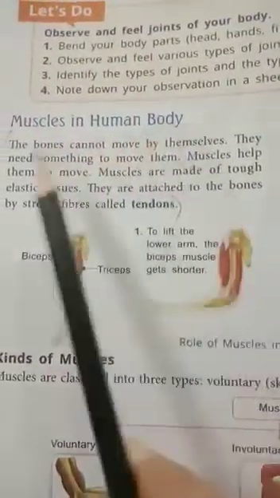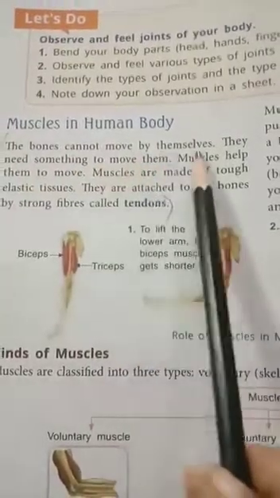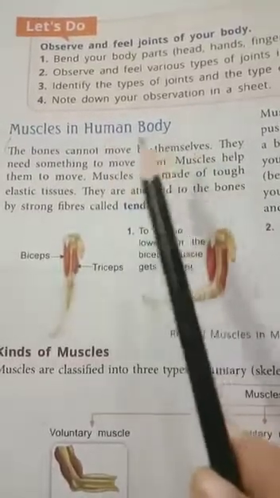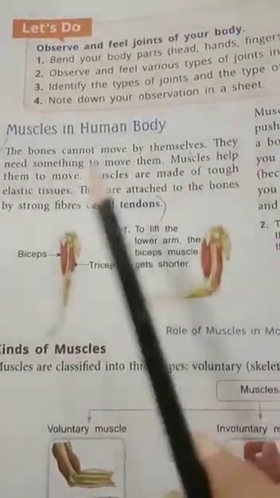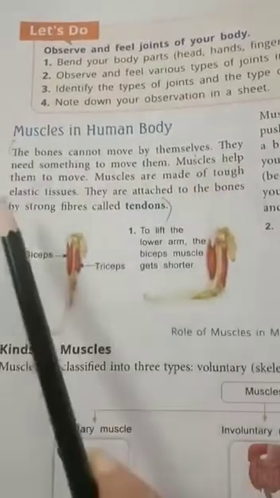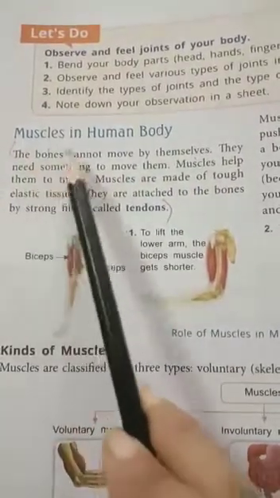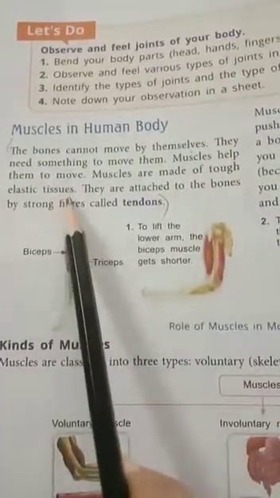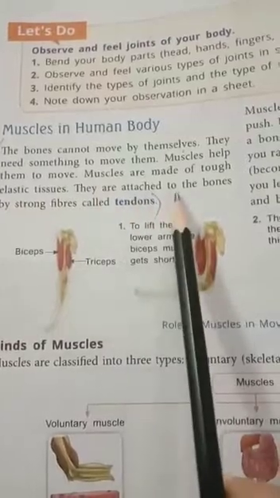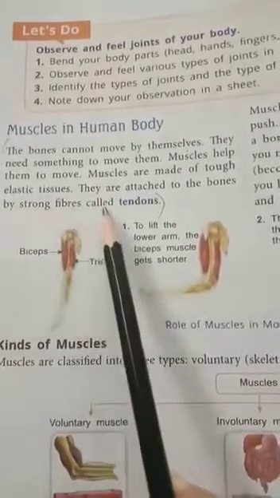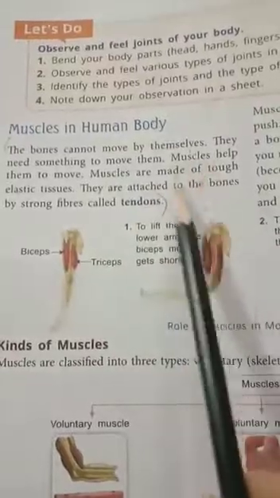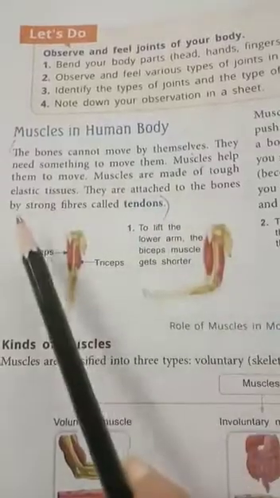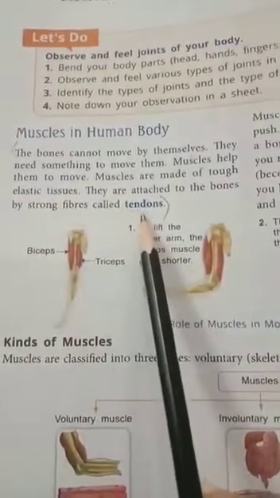Muscles in the human body. The bones cannot move by themselves. They need something to move them. Muscles help them to move. What helps the bone to move? Muscles. Muscles are made of tough elastic tissues. They are attached to the bones by strong fibers called tendons.